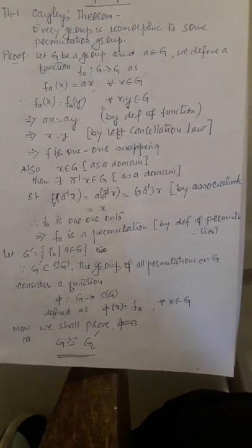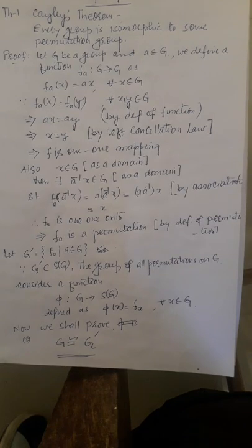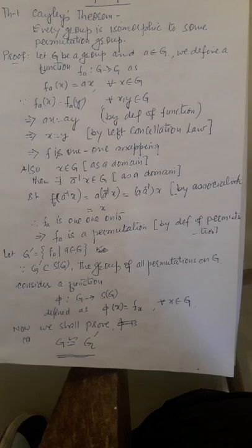It means for every x element in codomain there exists an element a inverse x in domain. So the function is onto. So f_a is a permutation because it is a one-one and onto function.